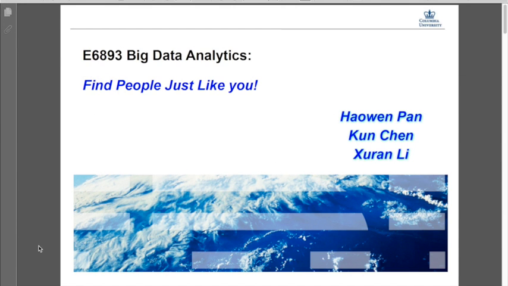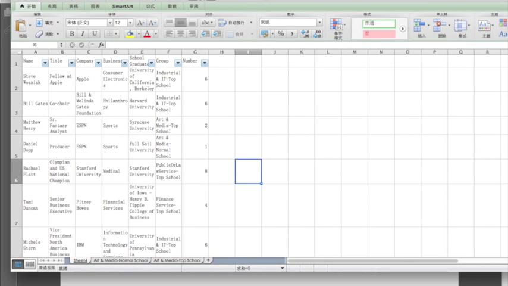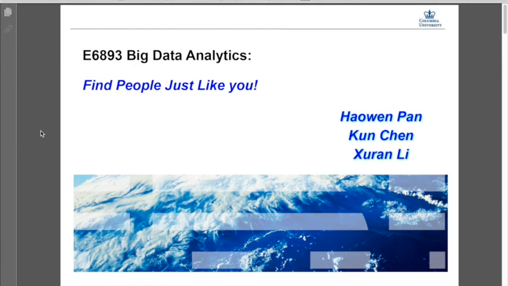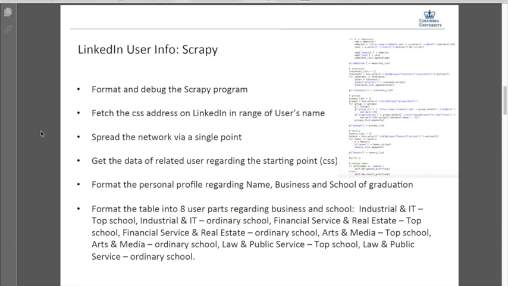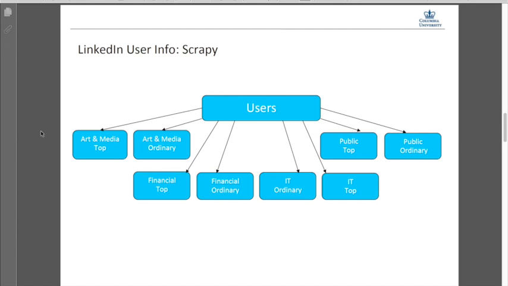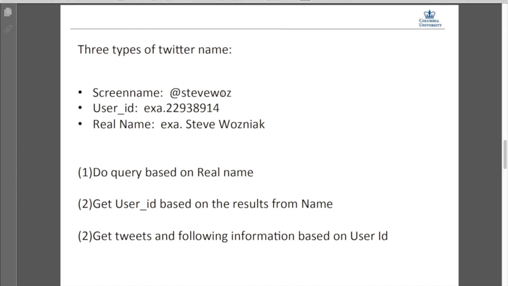After that, since these are all real names, the next step is to find these people's Twitter accounts. It's kind of tricky here because we want to use the Twitter REST API, but it can only be queried with either a screen name or a user ID. These are the two unique IDs. Right now we only have real names, and several people can share the same real name. So how do we do that?